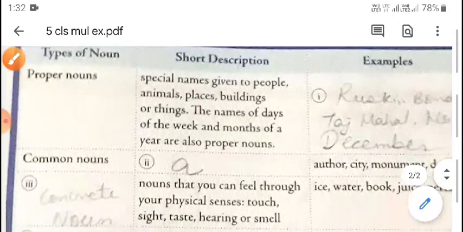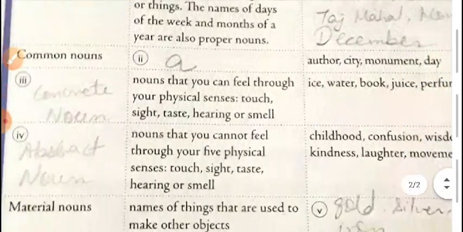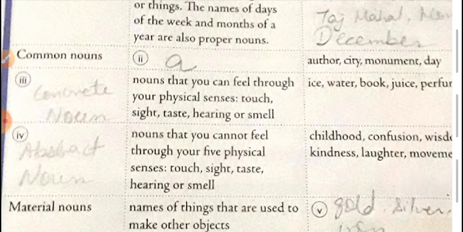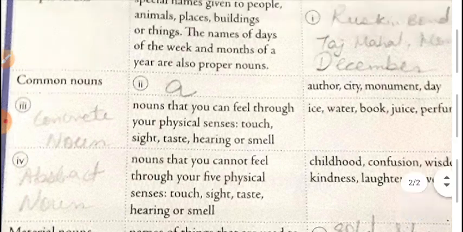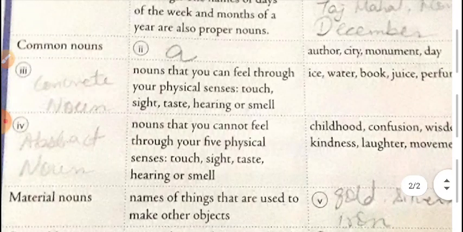Now here the short description and examples are given. From this example and this description we have to select the type of noun. Nouns that you can feel through your physical senses, that means touch, sight, taste, hearing or smell. Example: ice, water, book, juice, perfume. We can touch the ice, water, book, we can taste juice, and perfume we can smell.